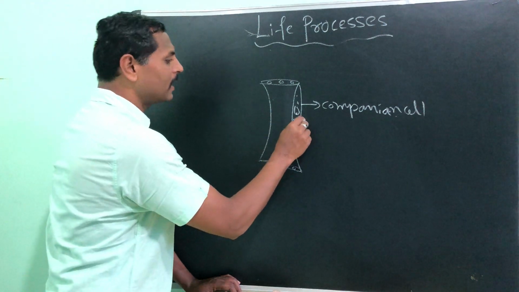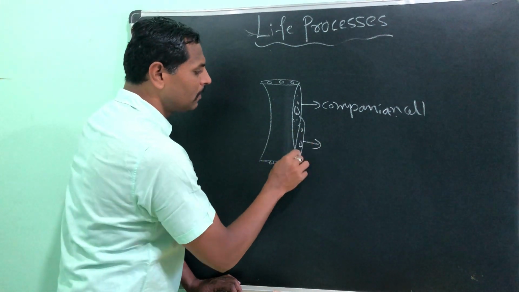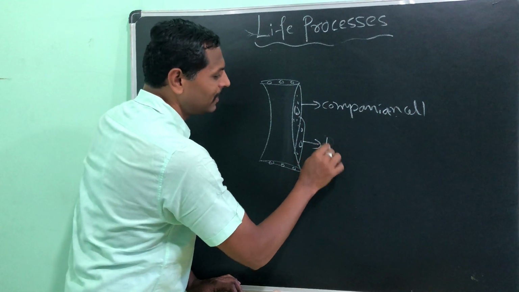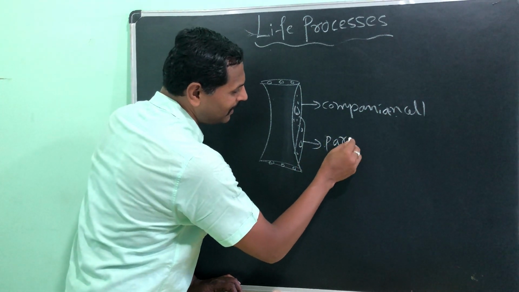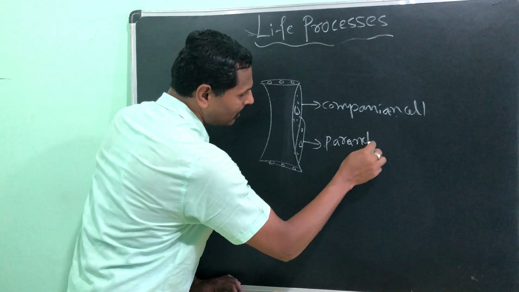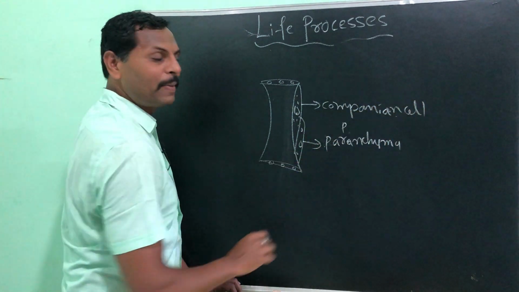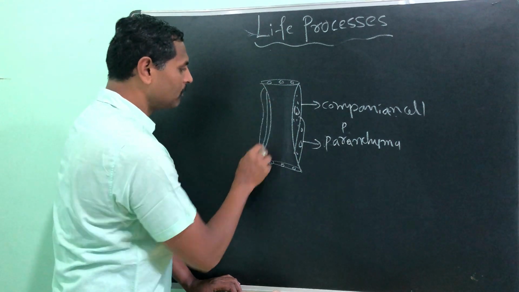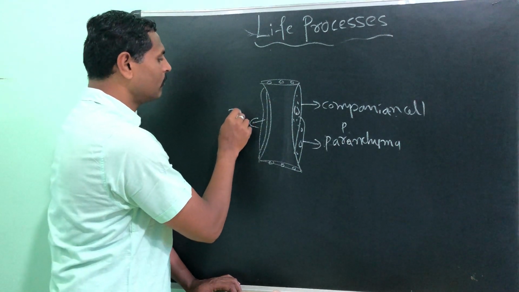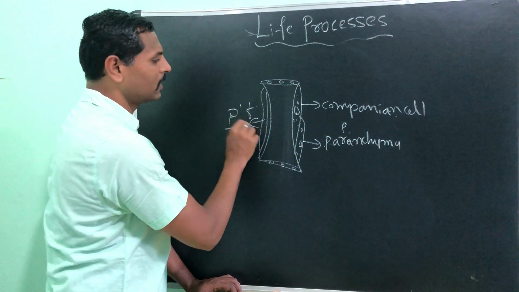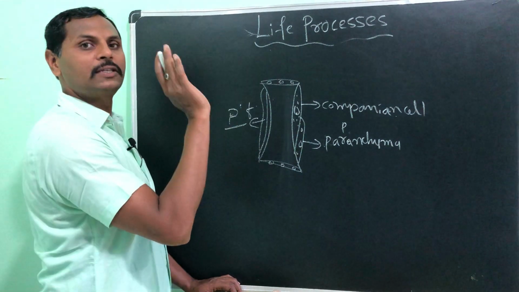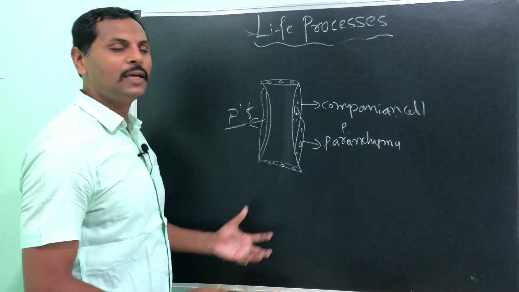And parenchyma, phloem parenchyma, you have to add phloem parenchyma, companion cell, and phloem fibers, which give the strength and elasticity to this tissue.